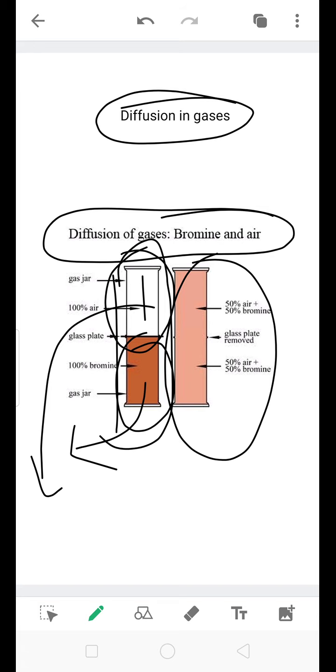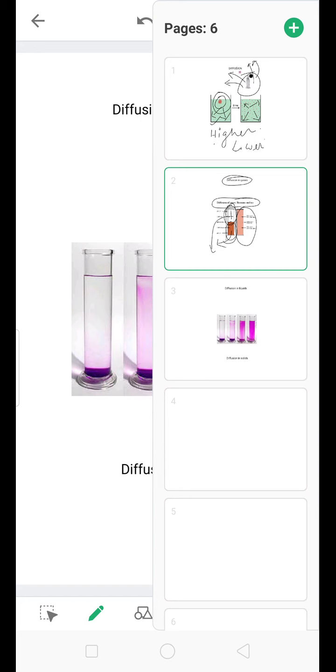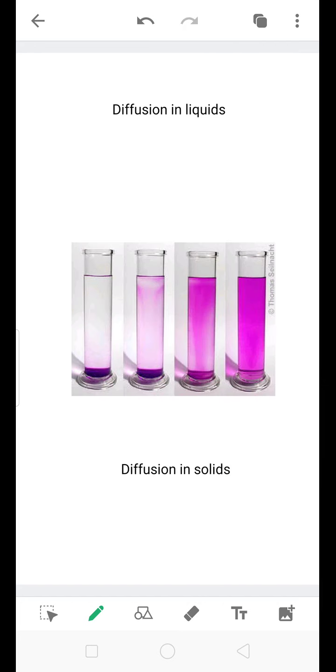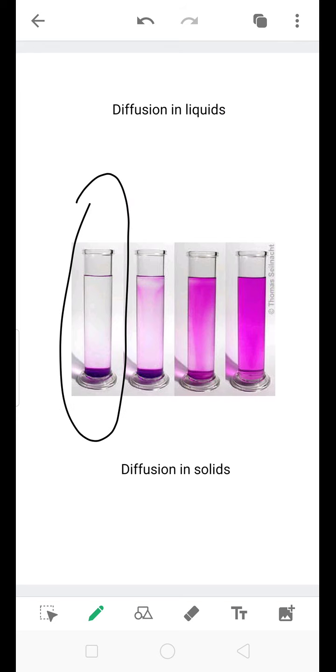Now the next type of diffusion is diffusion in liquids. Diffusion in liquids is slower than that in gases. Now for some examples: take one jar, put water and add potassium permanganate, which is purple in color.